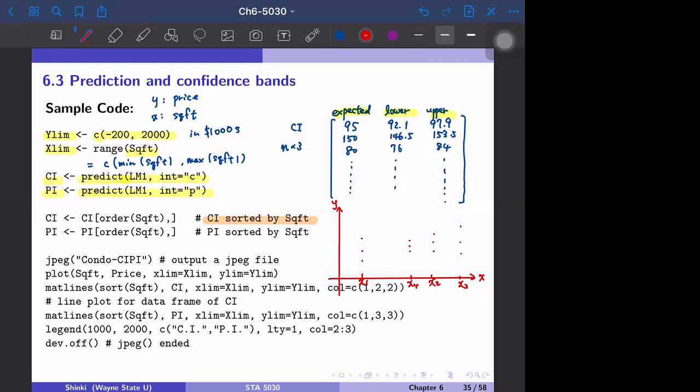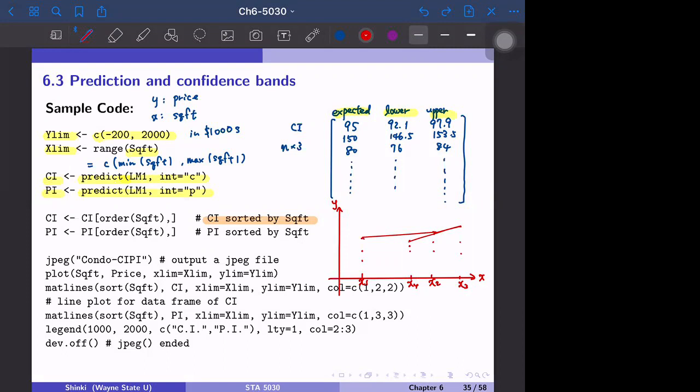And we have to connect these one by one and in order. If x1, x2, x3, x4 are in this order, what will R do? It connects x1 to x2, x2 to x3, then x3 to x4, and so on. So actually this makes very messy multiple lines. So we have to order it first.